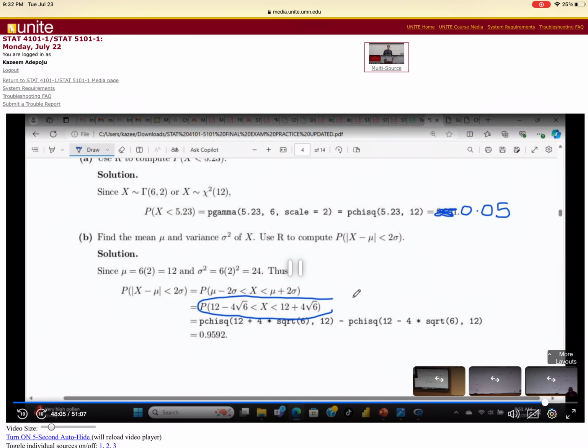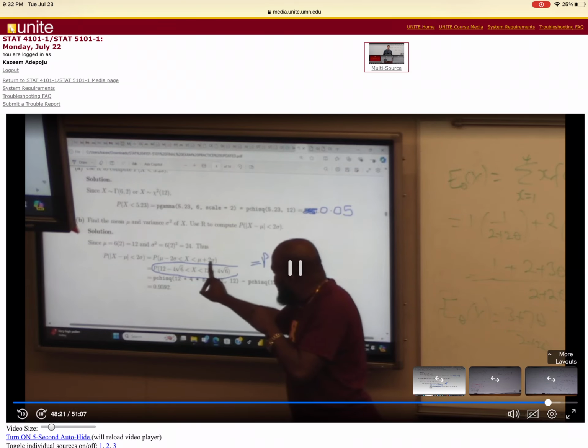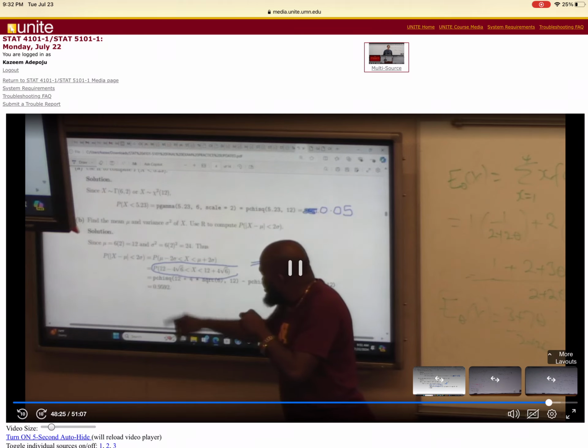This is the same as whatever you get here. I need to do P of S less than this minus, because of my time, probability of S less than this minus probability of X less than that.